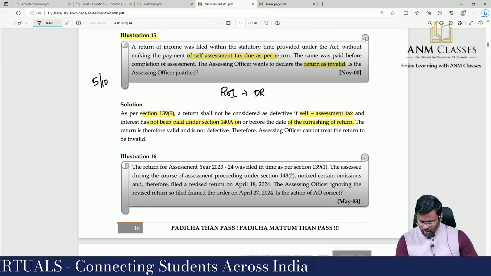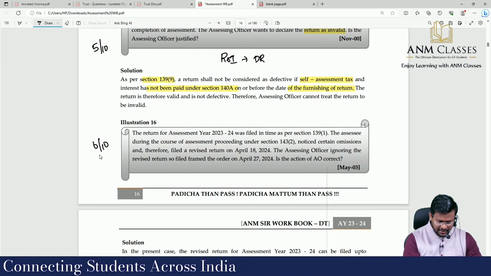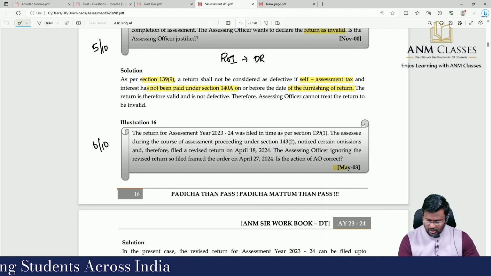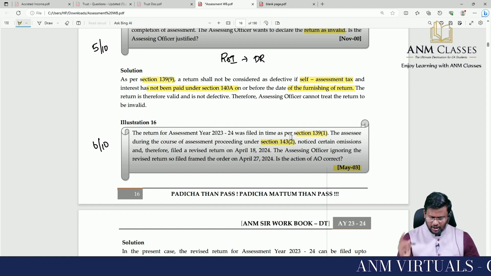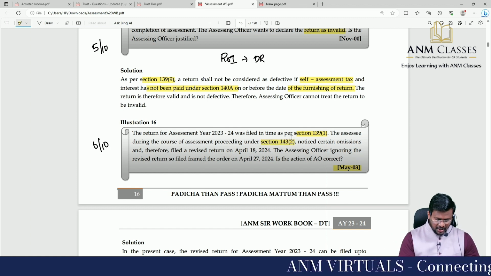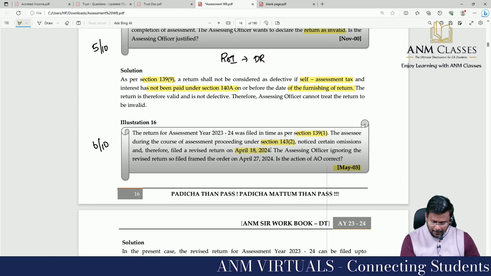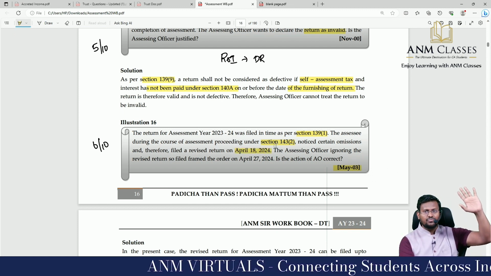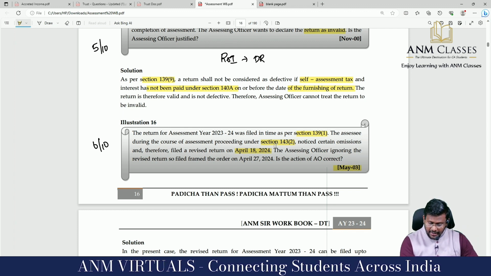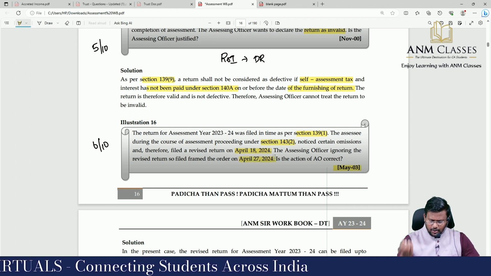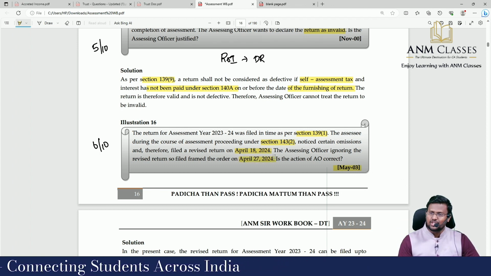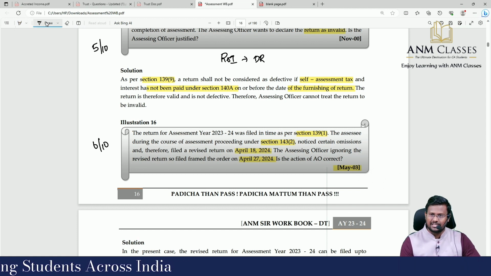I'm moving to question number 16 which is 6/10 sir, which is a May 2003 question. The return for assessment year 23-24 was filed in time as per 139(1). The assessee during the course of assessment proceedings under 143(2) noticed certain omission and therefore filed a revised return on April 18, 2024. The AO ignored the revised return and framed the order on April 27, 2024. Is the action of AO correct? First, you have to go through the dates.